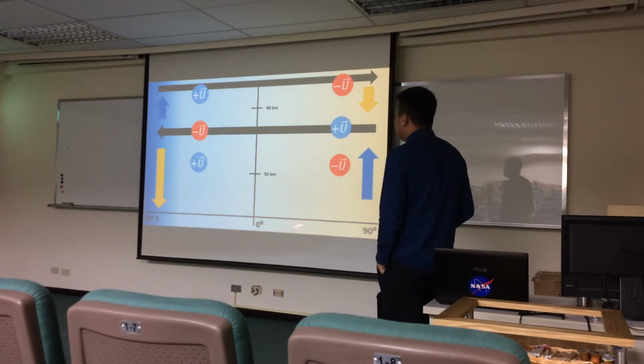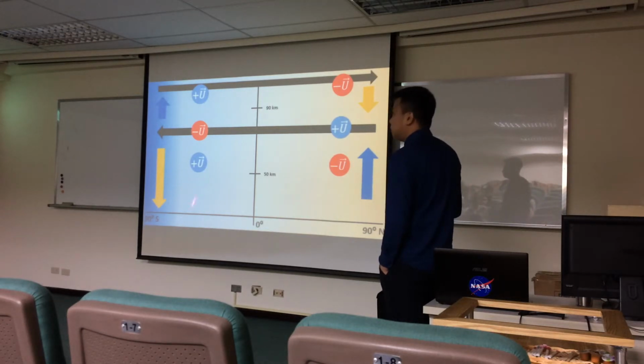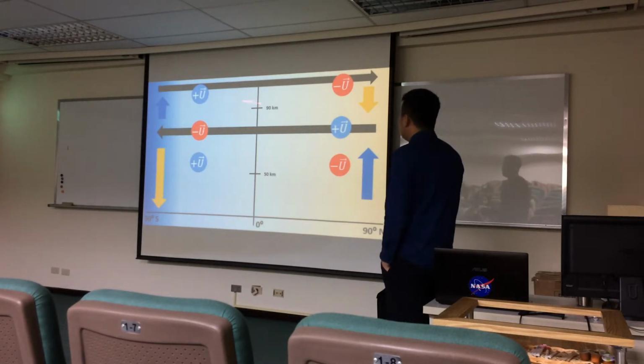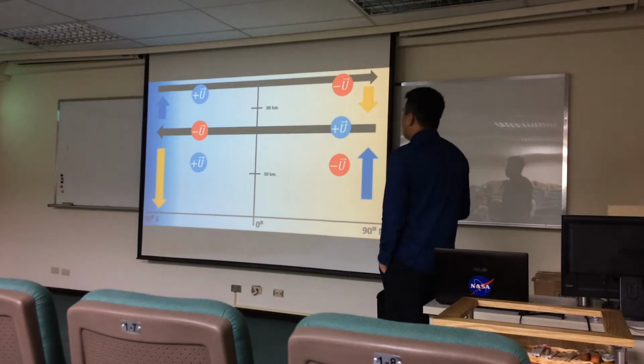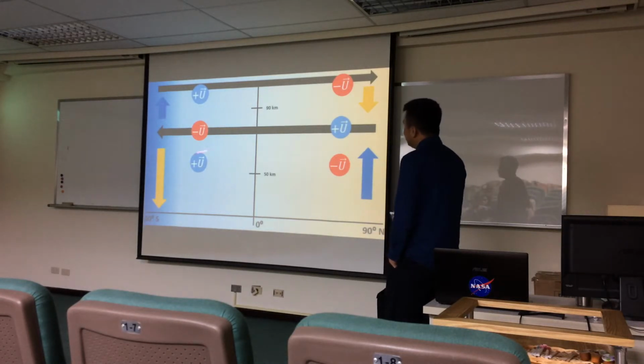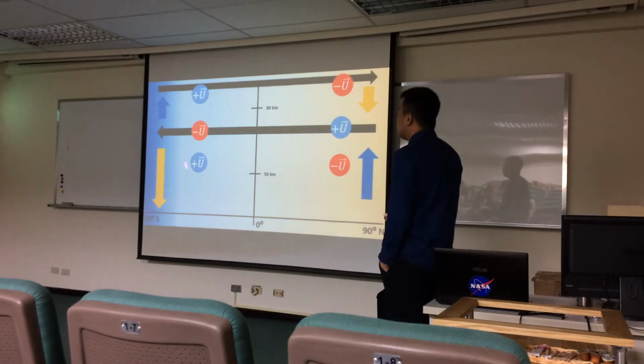So austral winter means it's winter over the southern hemisphere, and it's summer over the northern hemisphere. So these are the zonal winds that manifest during the season. In the stratosphere, we have an easterly wind in the summer hemisphere, and in the winter hemisphere stratosphere, we have the westerly jet. In the mesosphere, as a result of filtering of gravity waves, you have the opposite: easterly here, westerly here.